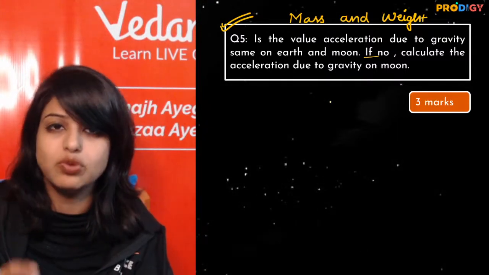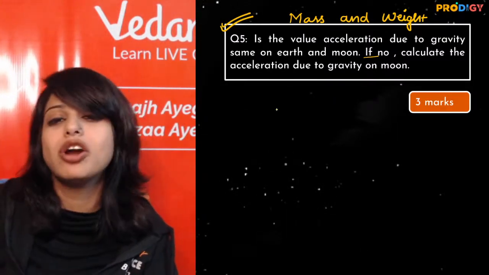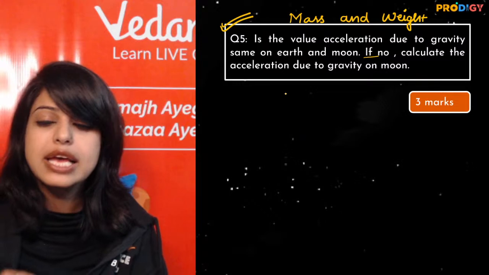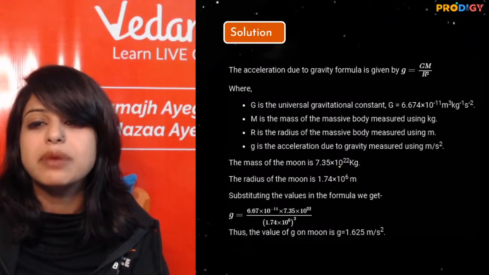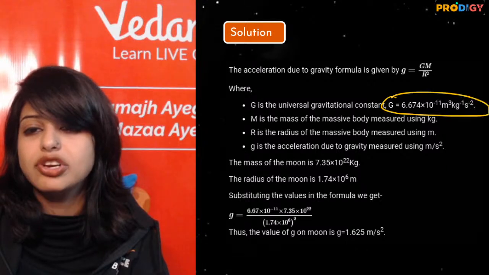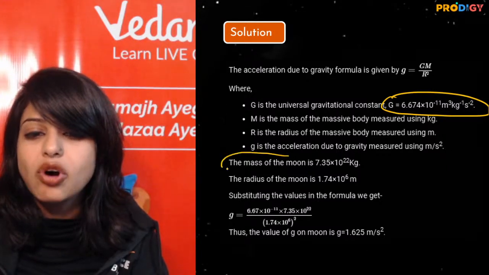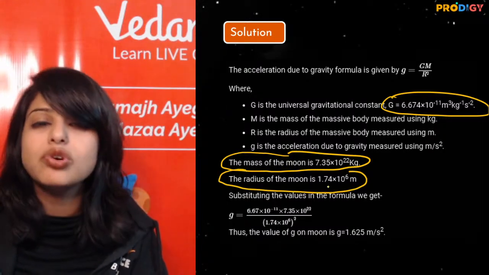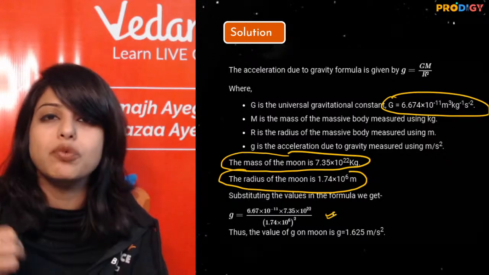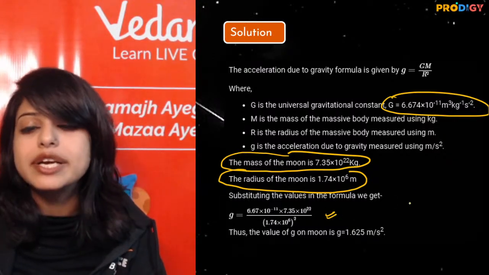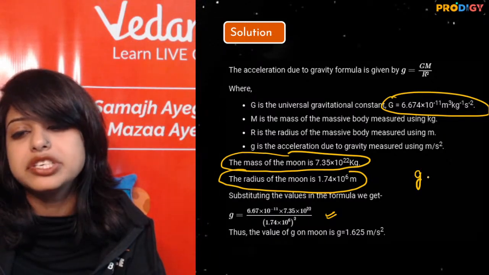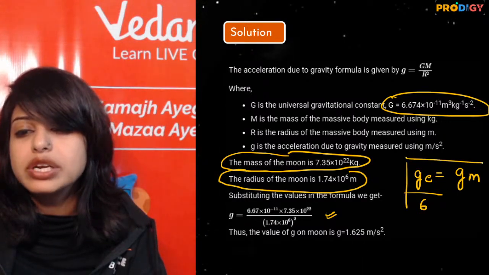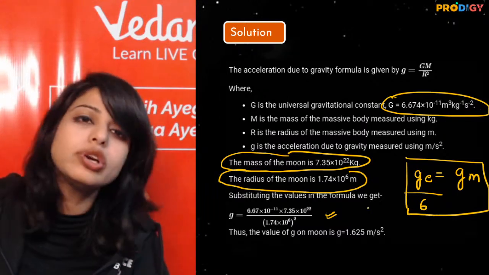So I am just going to suggest, I am not for rote learning, but some things we should learn like formulas. Similarly, you can remember some of the values, like the value of capital G. Just know the mass of the moon and the radius of the moon. When you know this, you can find the value of g on the moon as well. Now you have to set up the relation, because in mass and weight the relationship comes as g_E upon 6 is g_M. This is the eventual thing we get. So do take care of this.